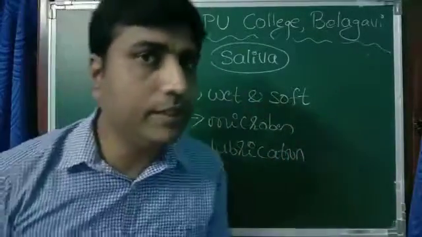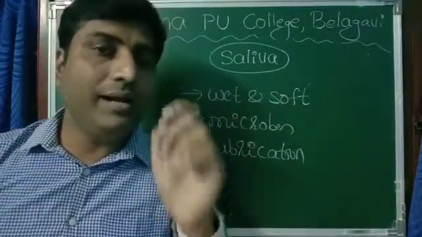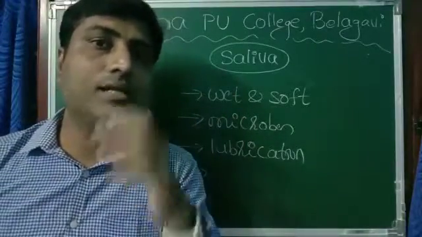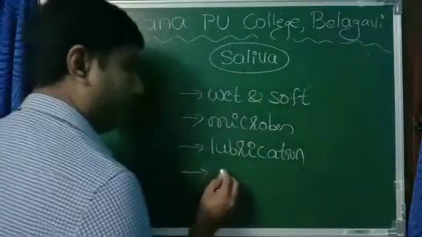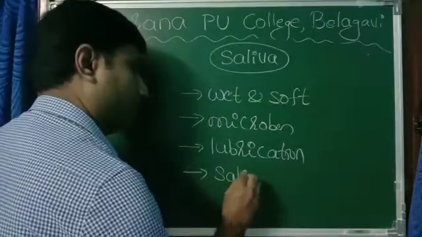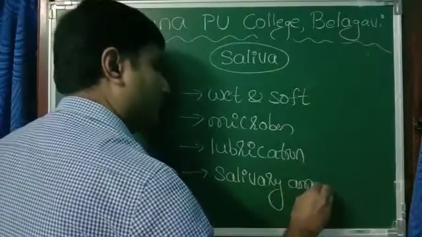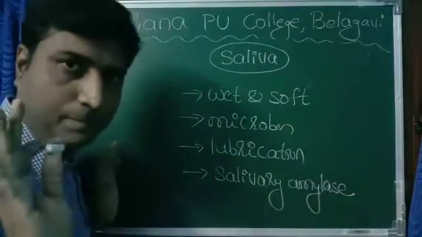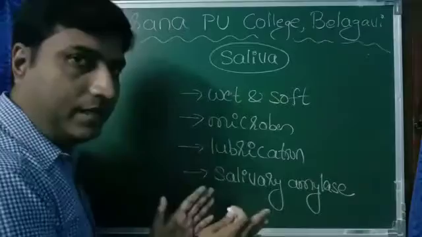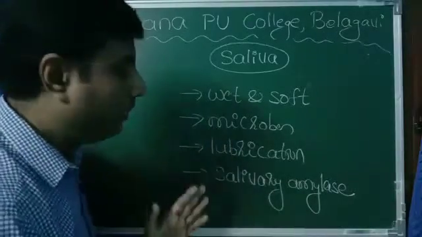And one more thing we must remember, the only enzyme present in our saliva is salivary amylase. I told you amylase means it acts on polysaccharide, starch, carbohydrate.